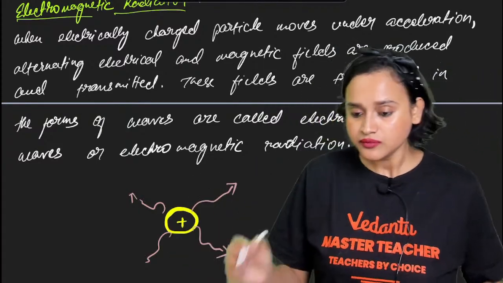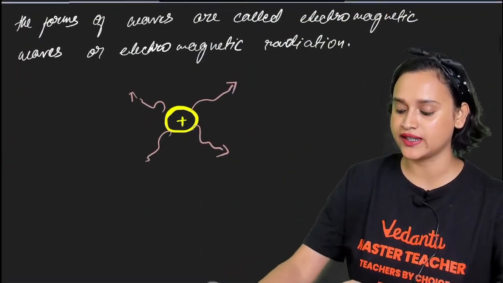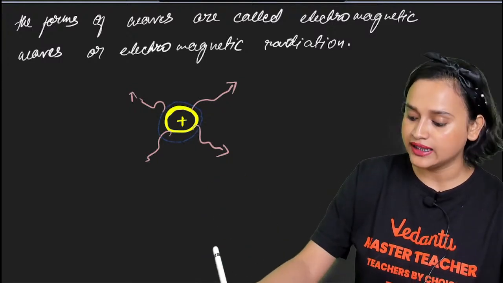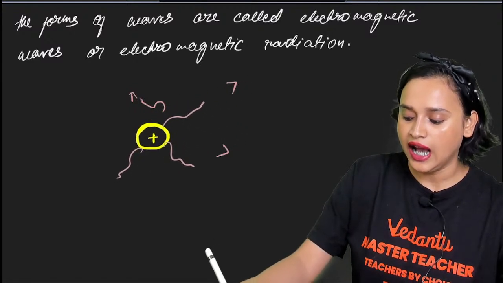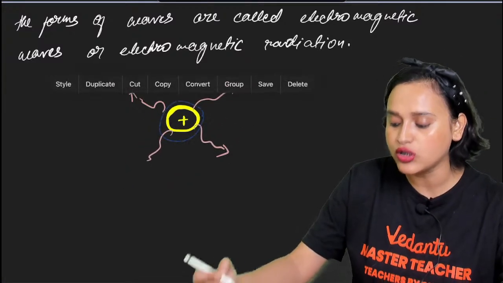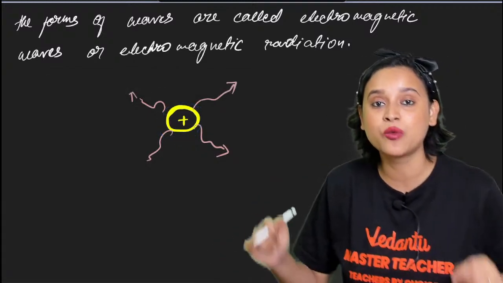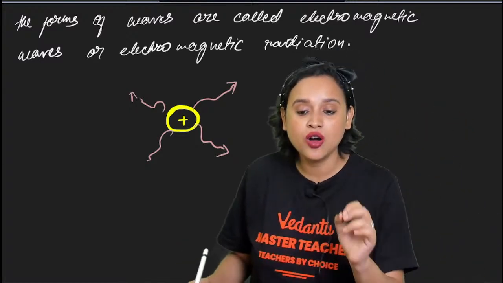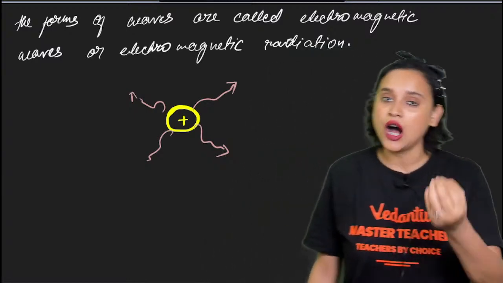Imagine, look at this, everyone. Suppose I have this, this is my charged particle, and if I accelerate it and move it, the moment I move it, it will give out some amount of waves. The waves will be produced and the waves will be transmitted, and those waves are your electromagnetic radiation.